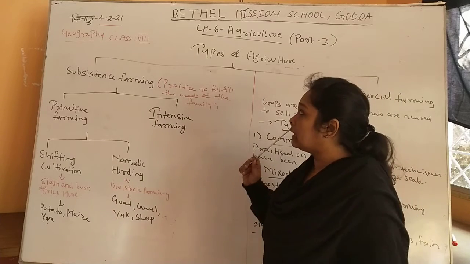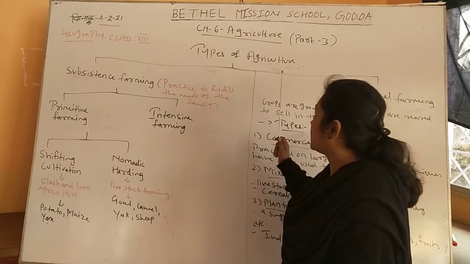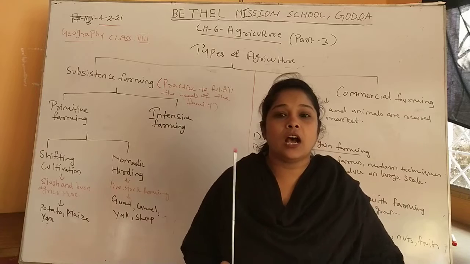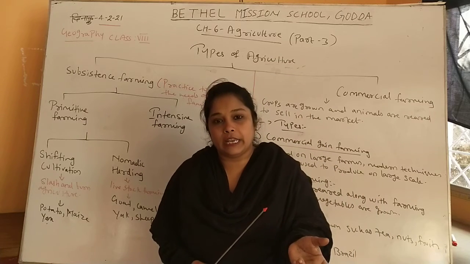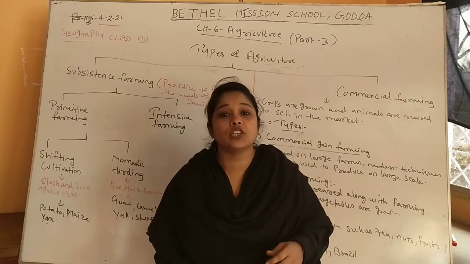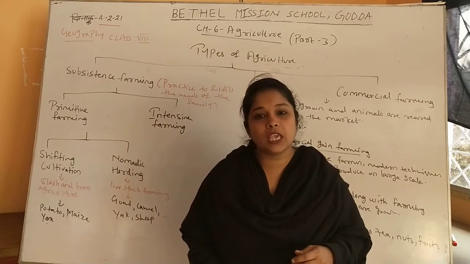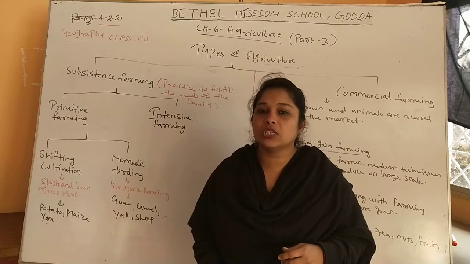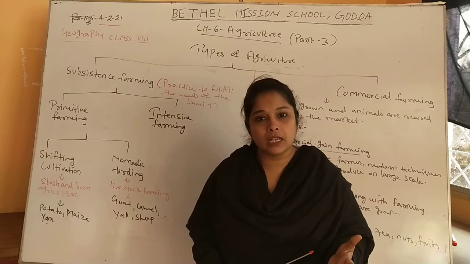Today we are on the third session of class 8 geography, chapter number 6, agriculture. In our last two sessions we have seen the different types of agriculture which we have in India, and what factors influence agriculture in the world, or generally speaking, which factors influence agriculture. And we have also seen the farming system, how the farming system has been done, and what are the